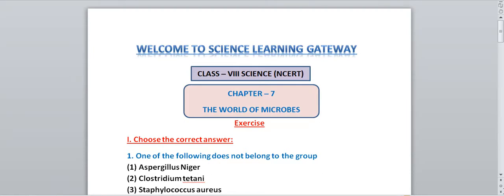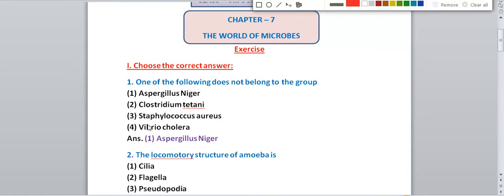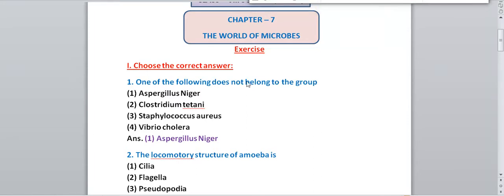The first question we have is to choose the correct answer. In this, four options are given. Among the four options, we have to choose the correct answer. Okay, so the first question is, one of the following does not belong to the group. In these four options, we have to see which one option does not belong to the same category or same group.